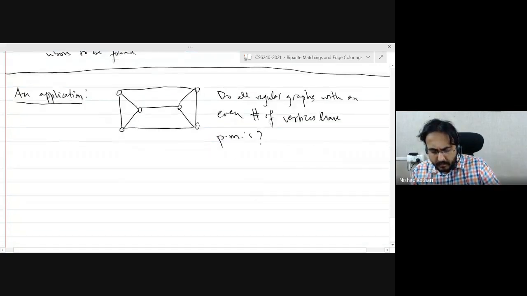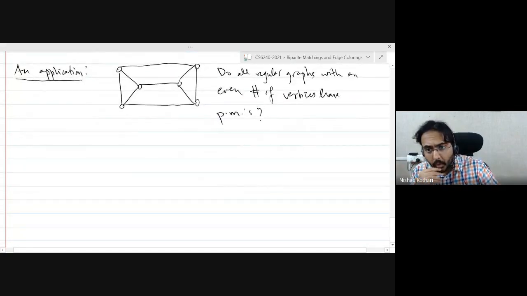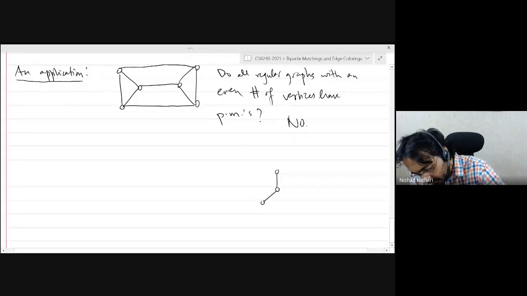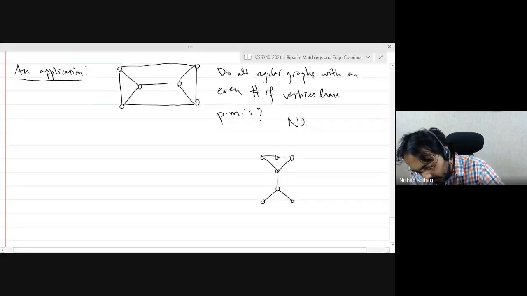Right. Turns out the answer is no. You can construct examples of regular graphs that don't have perfect matchings. But it turns out that all of these examples are non-bipartite. Actually, for bipartite ones, the answer is yes, and that can be proved easily using Hall's theorem. So let me give you an example of a regular graph that does not have a perfect matching. In fact, we'll come back to this example later as well.